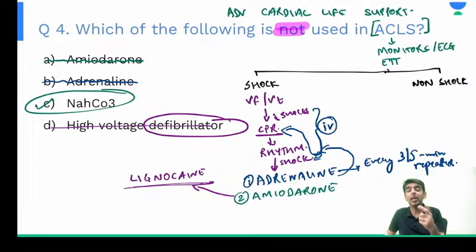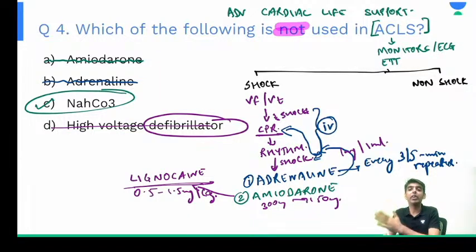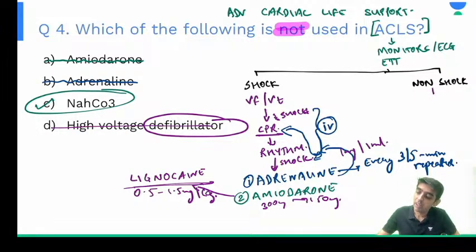What is the dose of lignocaine again? It is 0.5 to 1.5 mg per kg of body weight. We will use 0.5 to 1.5 mg per kg of lignocaine, right? Amiodarone, stat 300 mg followed by 150 mg. Adrenaline 1 mg or 1 ml stat, given every 3 to 5 minutes. Clear everybody? So these are the drugs which are given in your ACLS protocol, right? And what are the non-shockable rhythms, guys?